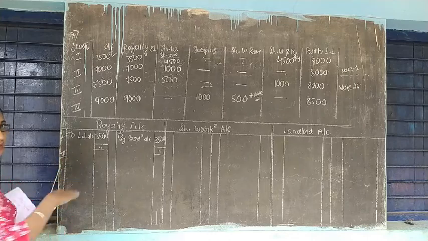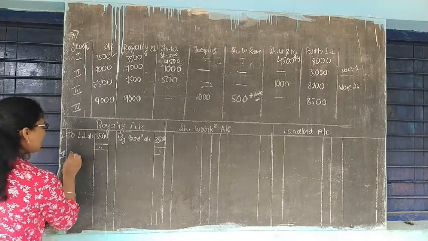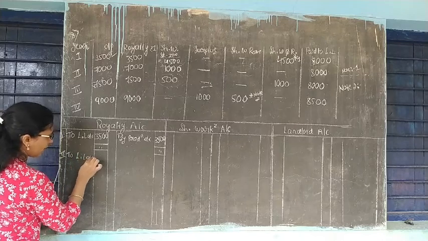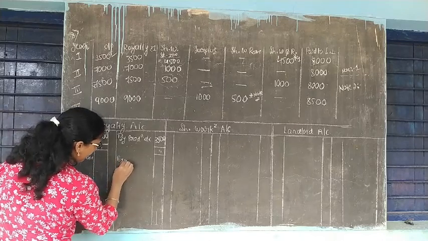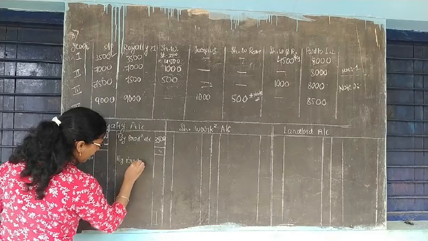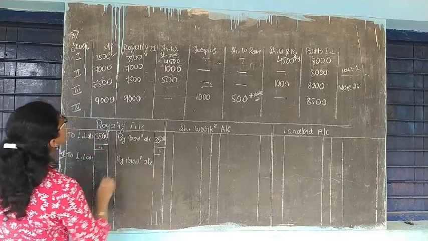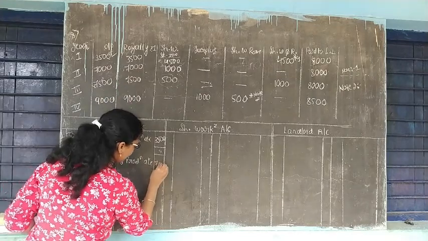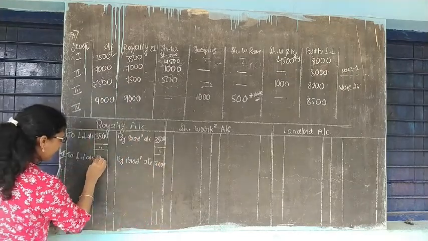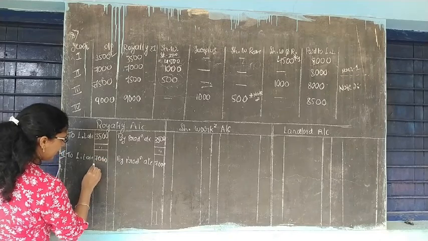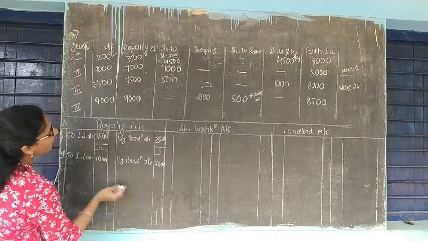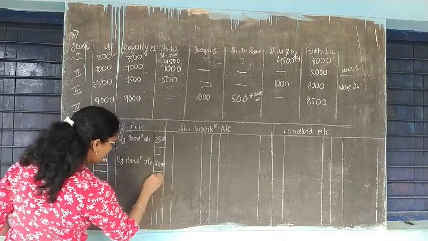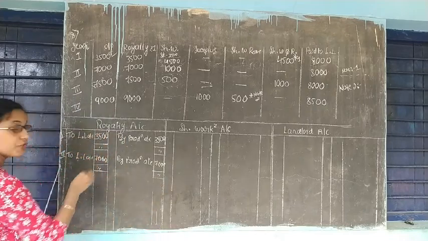Second year, royalty account debited to landlord account. This landlord account is created by royalty account. How much? To landlord account. Here again by production account. How much is the production of the next year? That is 7,000 rupees. And here also 7,000. And 1,000, which is for short working.